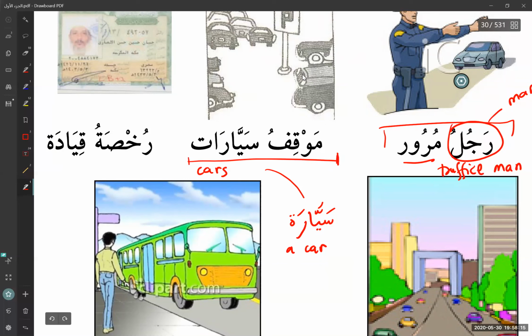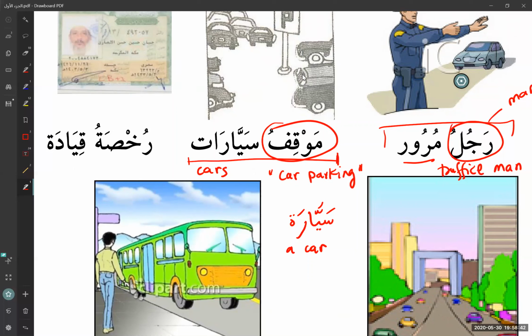So basically the whole thing, mawqifu sayyarat, means parking, car parking. It's like I'm going to write it like the car parking. Okay, that's what it means. To be honest with you, the mawqif itself means parking. And it's understood that when you say parking, you ask somebody, is there any parking?